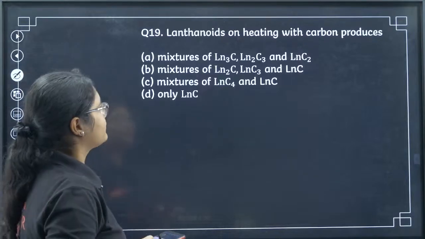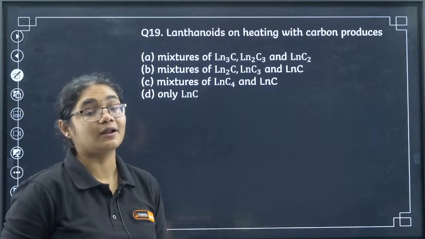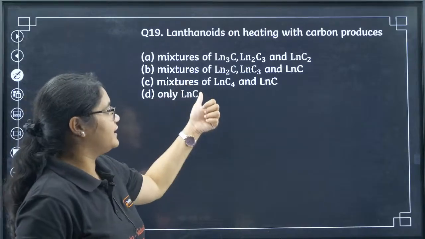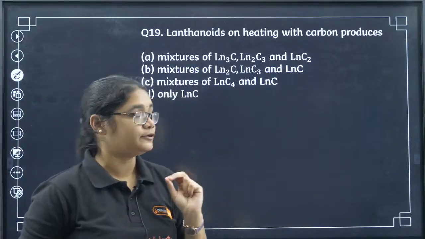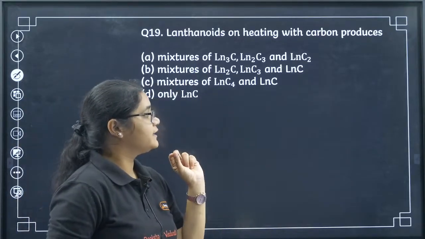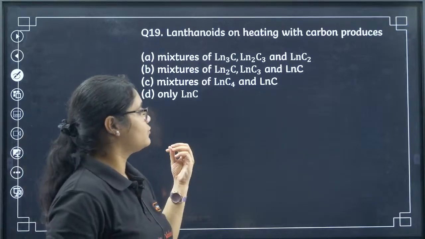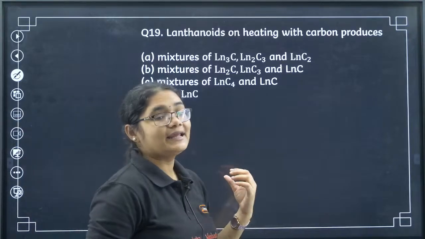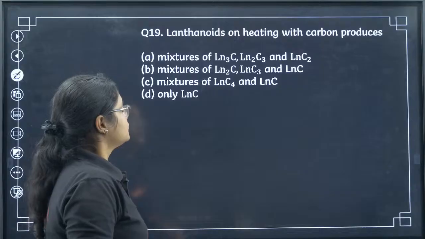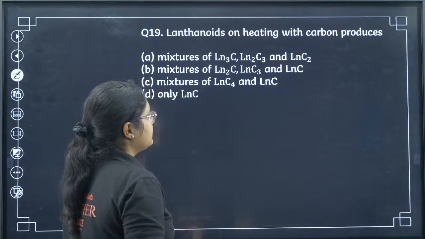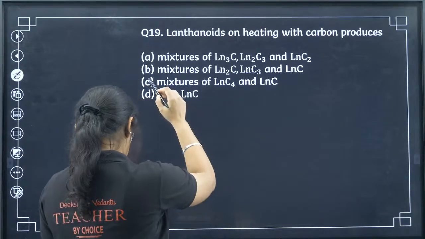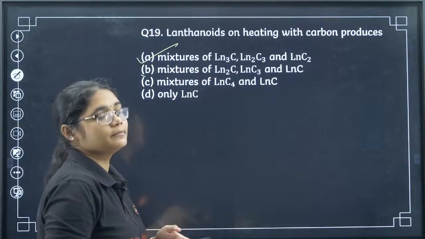Let's move to the 19th question. Lanthanoids on heating with carbon produce mixtures of Ln3C, Ln2C3 and LnC2, Ln2C, LnC3 and LnC, mixture of LnC4 and LnC, and only LnC. So what do you think the answer is? Yes, Anand is absolutely correct. It is option number A.